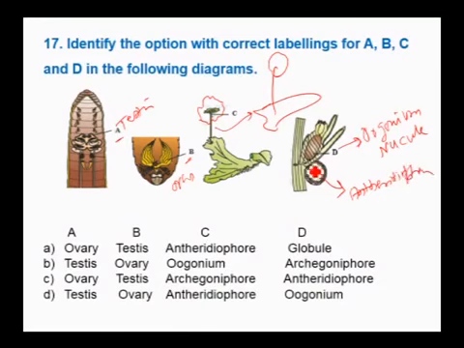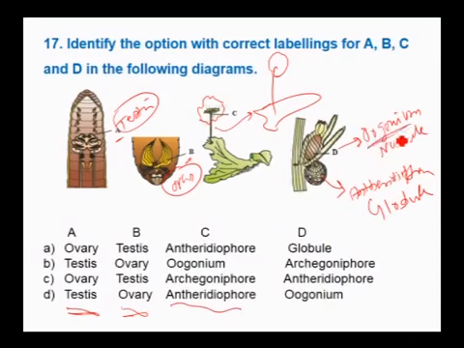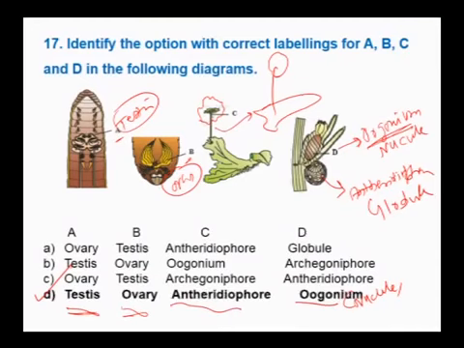Antheridiophore, which is globular in shape, is also called a globule. So option A is testis, B is ovary, and this is antheridiophore, not archegoniophore. Then this is oogonium. Oogonium can also be called a nucleus. Therefore, the correct option is D.